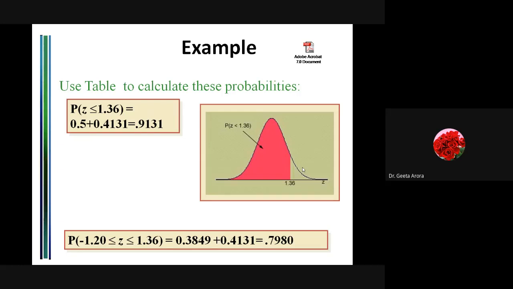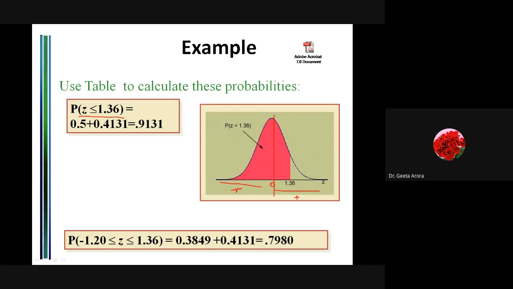Let's see. Here we are saying use the table to calculate these probabilities. What probability are we talking about? We are talking about the probability of z less than or equal to 1.36. In between we have the center value. Correct? We have to assume it to be 0, the central point, and the right hand side will be positive, and the left hand side will be negative.